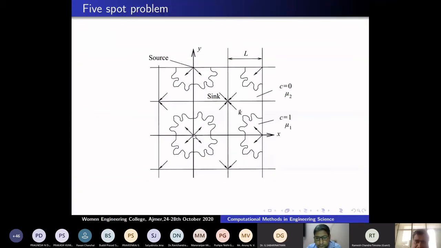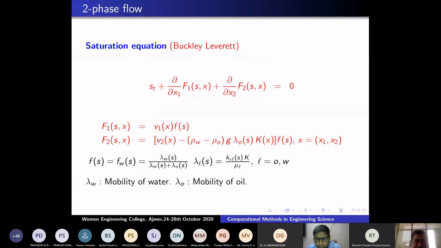In the middle, I'm injecting. I am interested in only one portion of this, how the movement goes here. So I'm concentrating here. This is the mathematical model, given in the 1940s by Buckley and Leverett. This is a scalar conservation law. S is the saturation of the water. As I mentioned, it is enough if I know the position of the water. So I am computing the position of the water by the equation with ∂/∂x1 F1(S), ∂/∂x2 F2(S), in two dimensions. I am taking a movement in a plane.